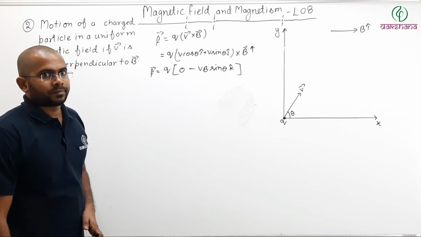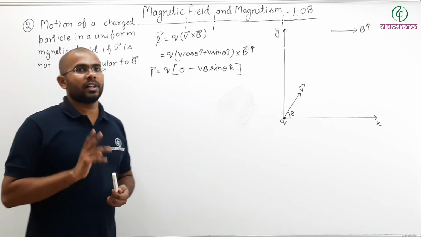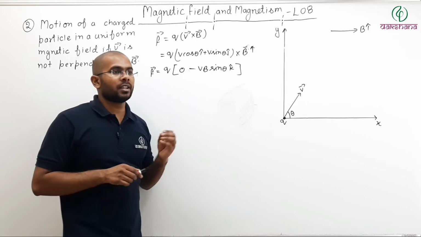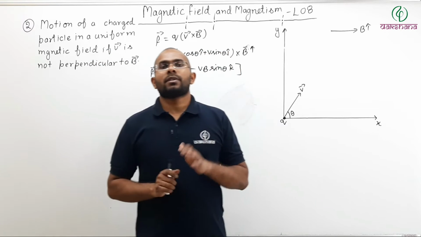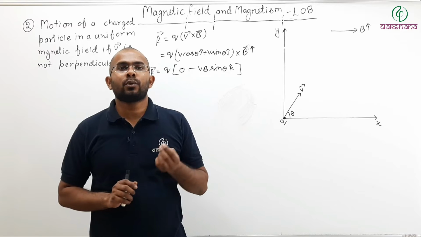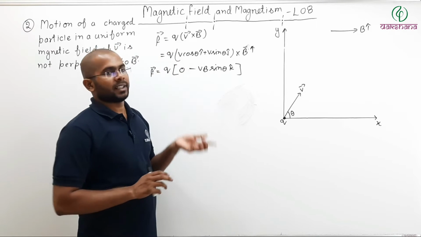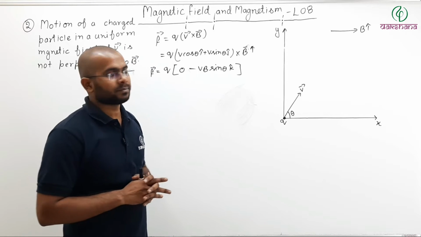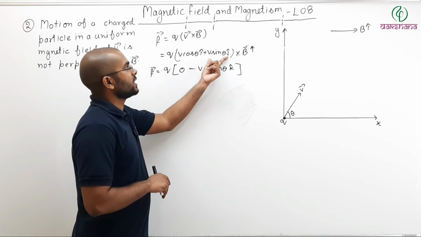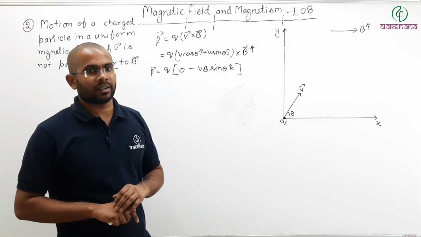Now see here, what is happening in this case? There are two components of your velocity. When the velocity is not perpendicular to the magnetic field, your velocity can be divided into two components. One component, V cos theta i cap, is parallel to your magnetic field. The other component, V sin theta j cap, is perpendicular to the magnetic field.